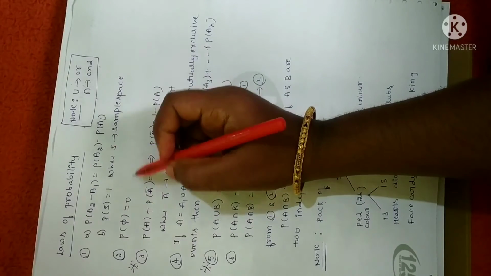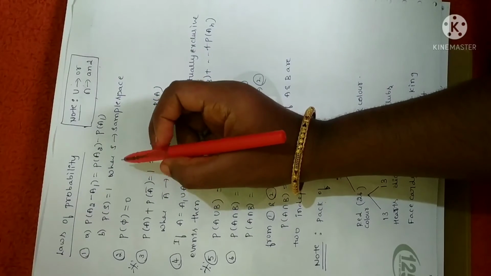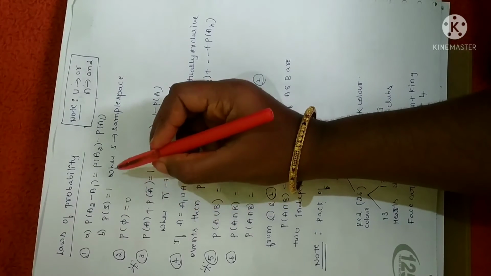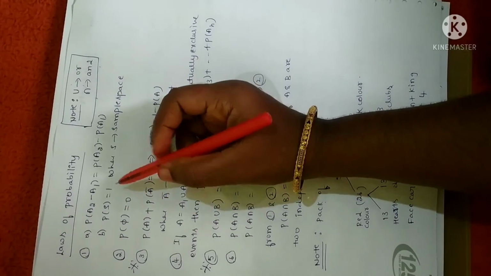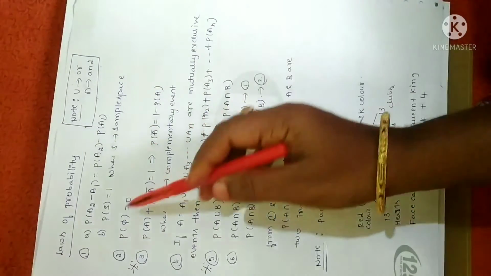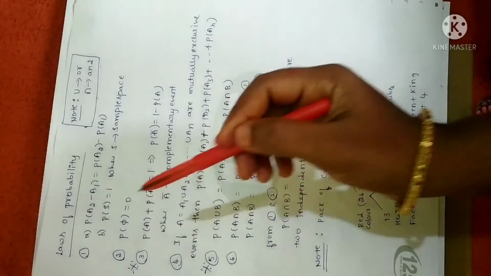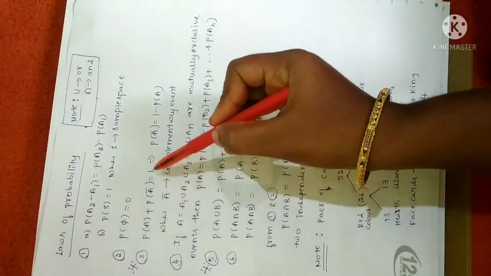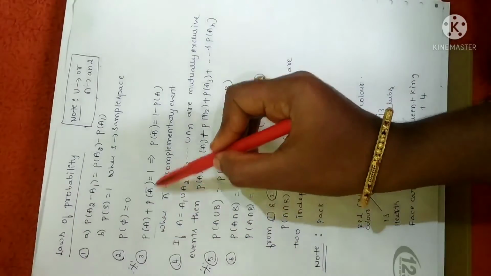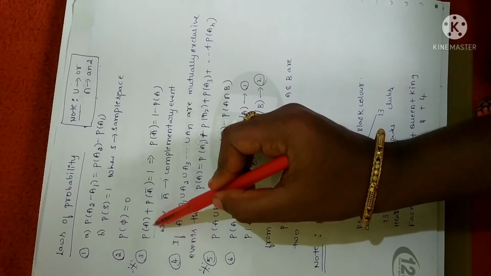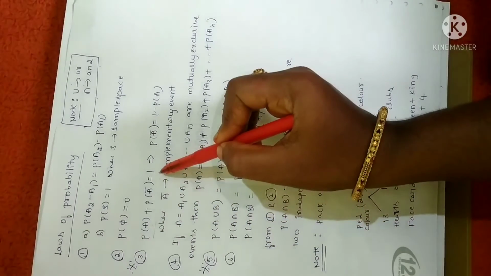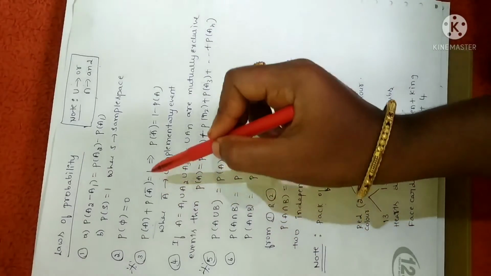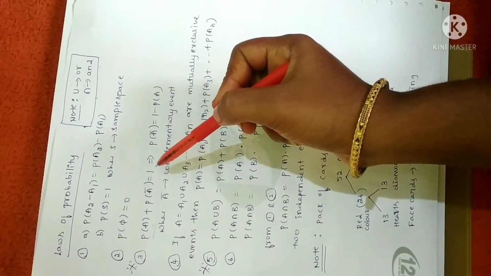So whenever you take the sum of the probabilities over the sample space, you will get the value as 1. You just remember this property. Anyhow, I'll let you know this later while solving the problems. Probability of null set is always equal to 0, and the relation between probability of any event and its complement is given by this relation, as you are already familiar. That is, probability of an event A plus probability of its complement is equal to 1. Thereby I can manipulate like this. This is one of the important concepts as we use this property in solving the problems.